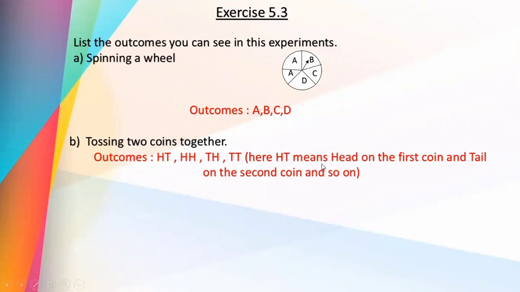Here HT means head on the first coin and tail on the second coin, and so on. Then head on the first coin and head on the second coin. Tail on the first coin, head on the second coin, then tail on the first coin and tail on the second coin also. Hope it is clear.